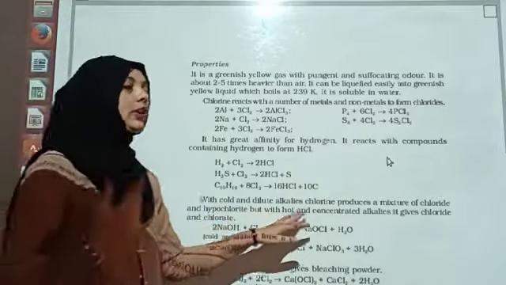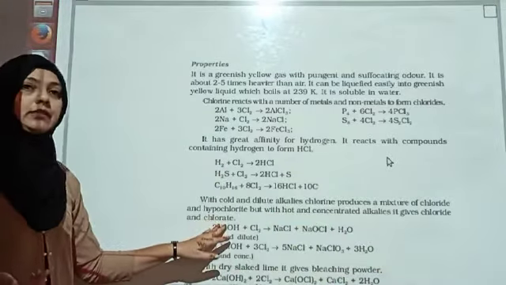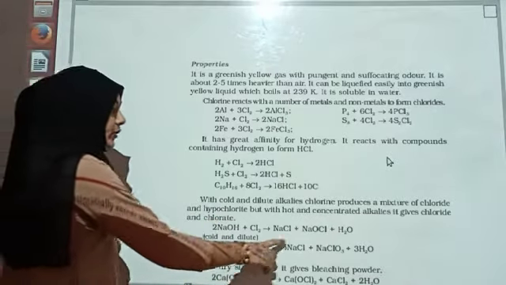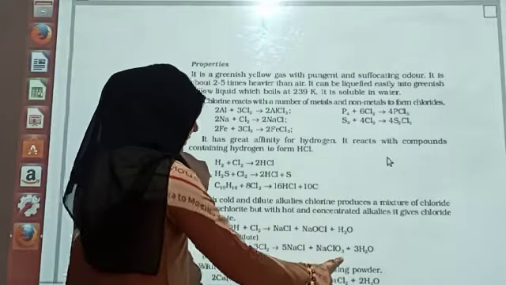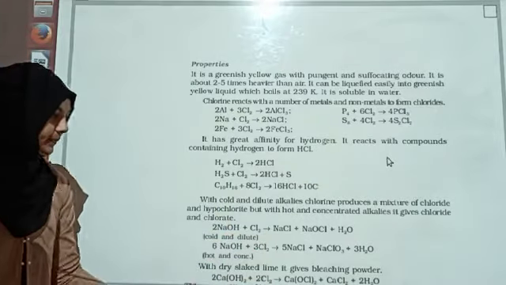But when you are using hot and concentrated alkalis, it gives you chloride and chlorate. So this is the difference over here. So both the reactions are given. Dear student, you are able to see hypochlorite is given over here, whereas the other is going to give you the chlorates. Okay.